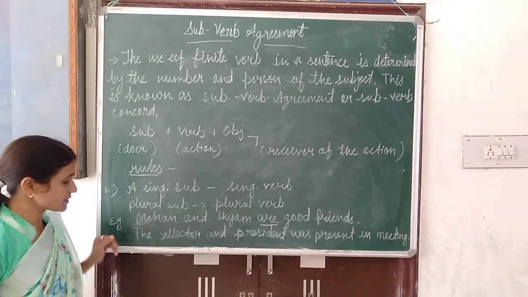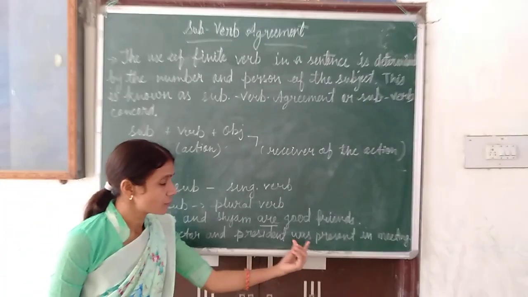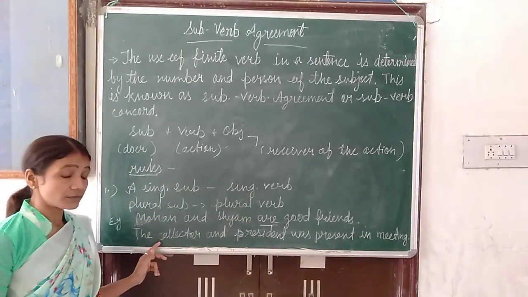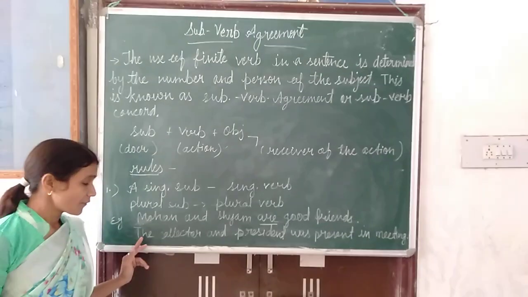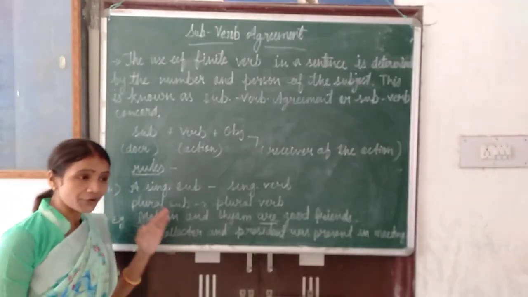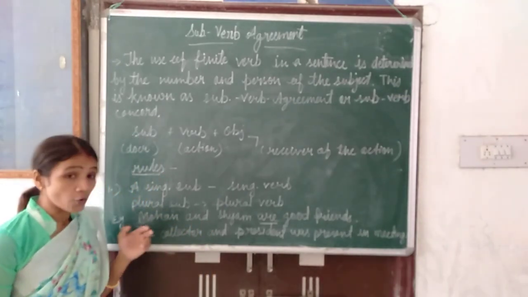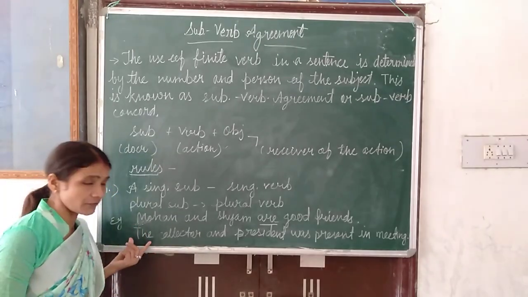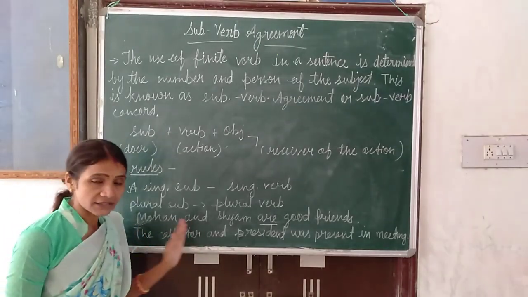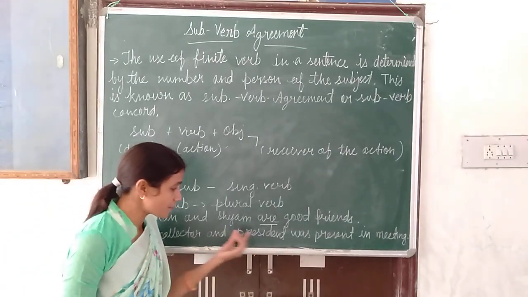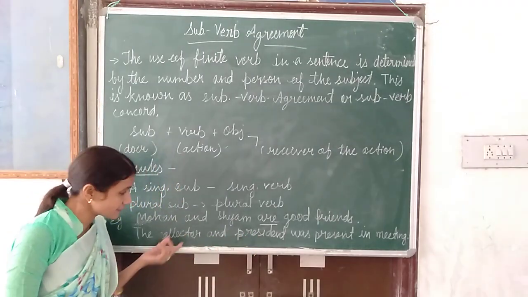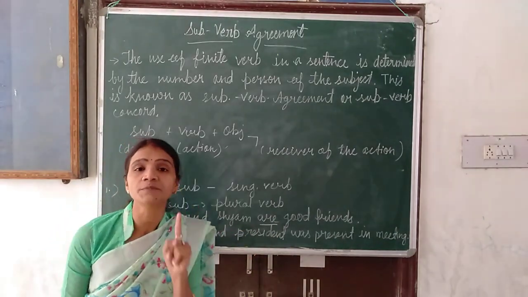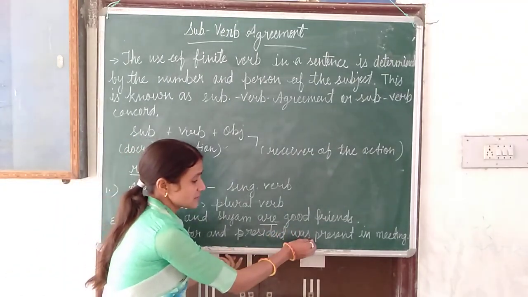Now in the second example, the collector and the president was present in the meeting. The next rule, rule number 2, is when in a sentence we are talking about one person. How will we know that it is one person? If the is given before only the first noun or pronoun, it means they are the same person. See, the collector, and before president I have not written the. It means the collector is the president. Collector and president both is one person. So I have used a singular verb here.